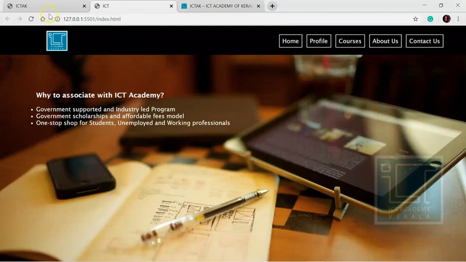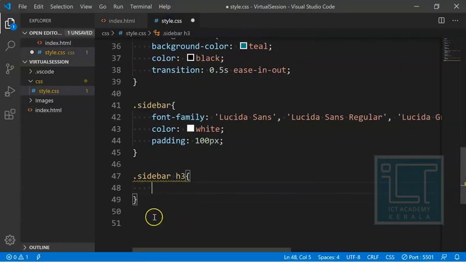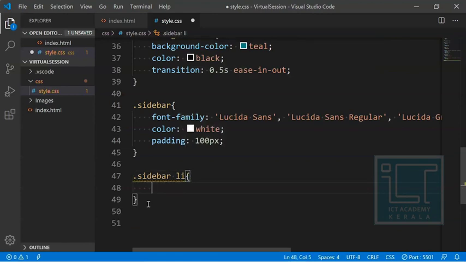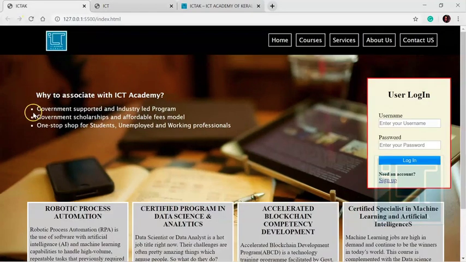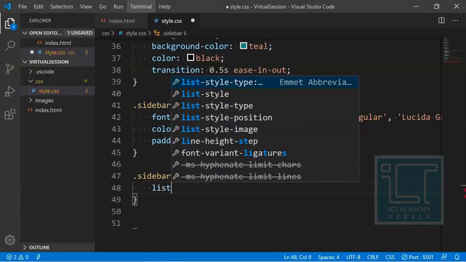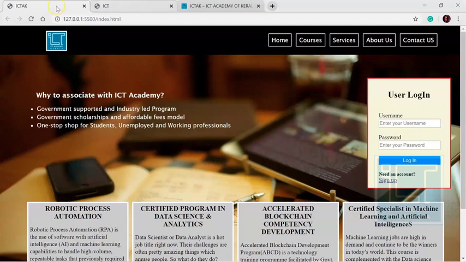Okay, so this is a break tag, so I think this is just enough for the break tags, and we don't have to directly call for the H3 content. And now what we have to give is the sidebar LI tags. So all the LI tags must have this. Right now we have a round unordered list, so we need to change it to a square one. So I would like to set the list style to square. It basically changes the round to a square.